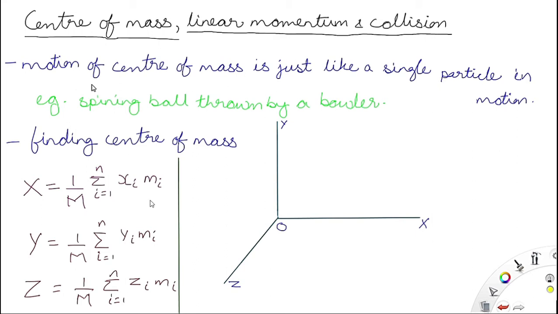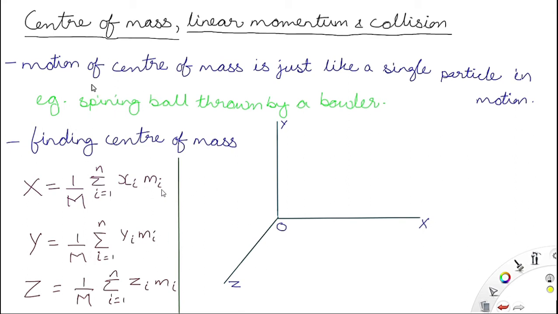Similarly, Y is equal to 1 by M into summation of yi into mi, where yi is the y coordinate of the mass mi. Similarly, Z is equal to 1 by M into summation of zi into mi, where zi is the z coordinate of the mass mi. Capital M is the total mass, the summation of all mi.